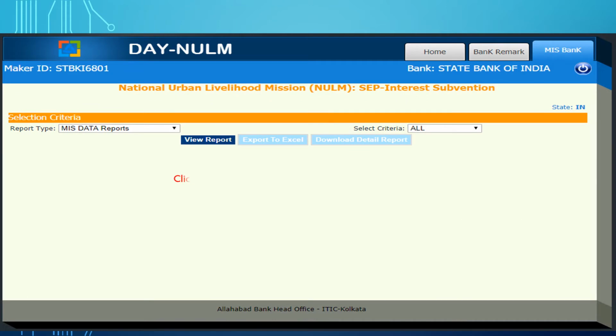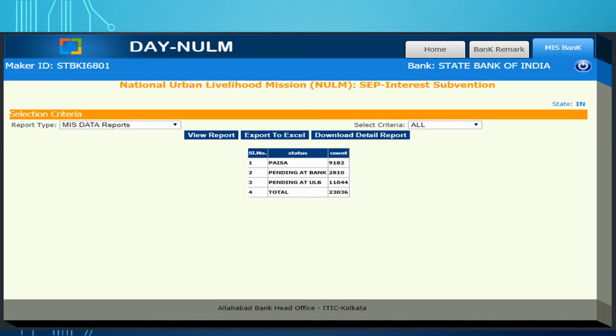Select all to view the report. Click view on report. Download the reports. Download the detailed reports. Report status will appear. Now go to the bank remark.